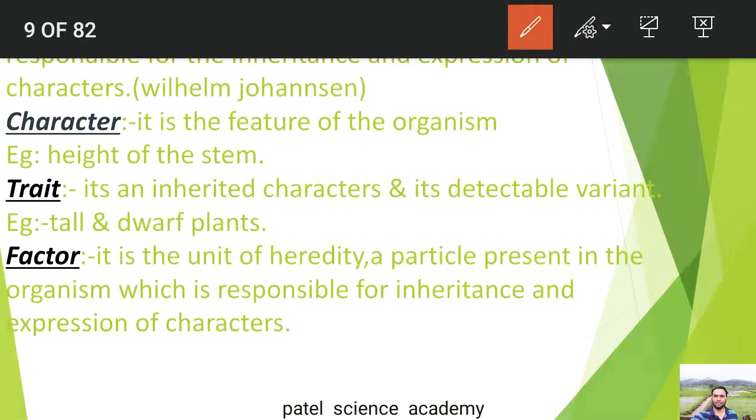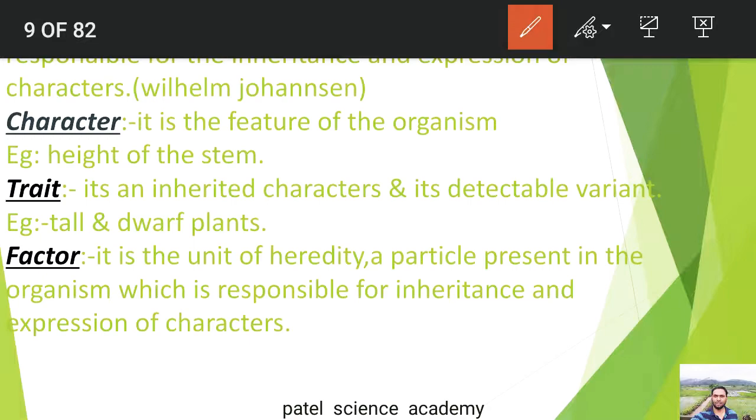So this is the difference. For example, the tallness and the dwarfness in the plant body. If some plant is tall, it is a transmitted character from the father or mother combination. If some plant is dwarf, it is again the variation character. So this is the difference between the character and the trait.